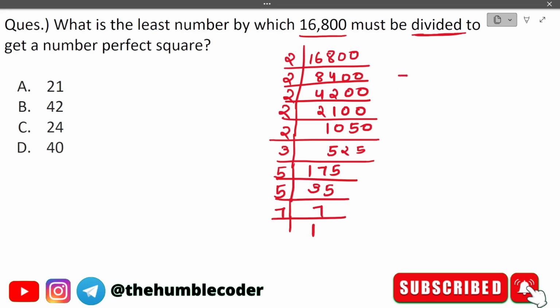So let's see what we have got. 2 into 2 into 2 into 2 into 2. How many times are 2 there? 1 2 3 4 5. So we have written 5 times 2. Then what we have? 3 and then 5 into 5 into 7. Okay, so these are the values that we have got.